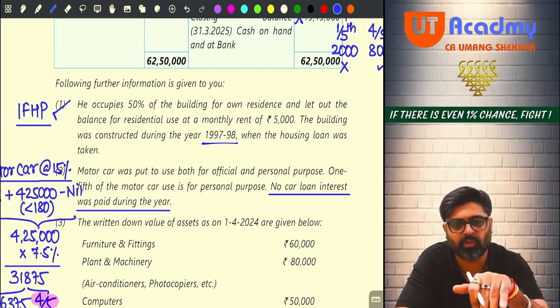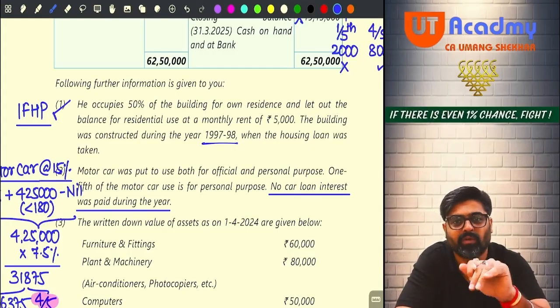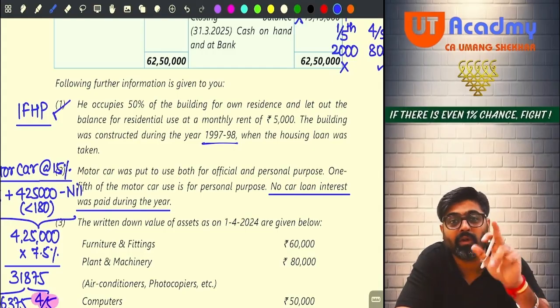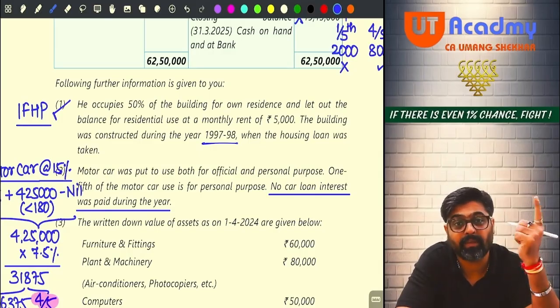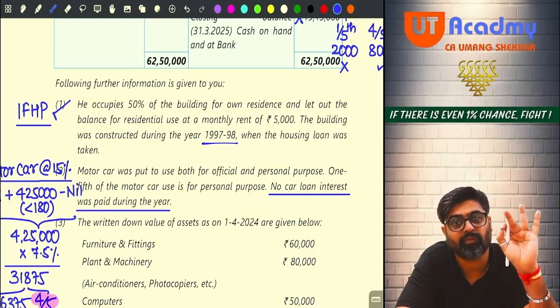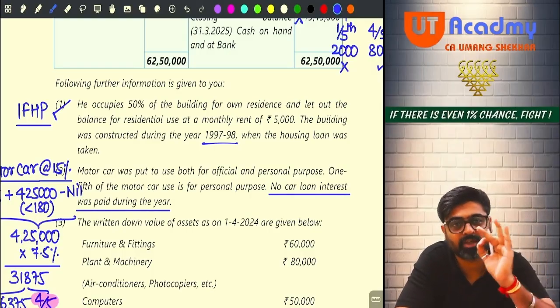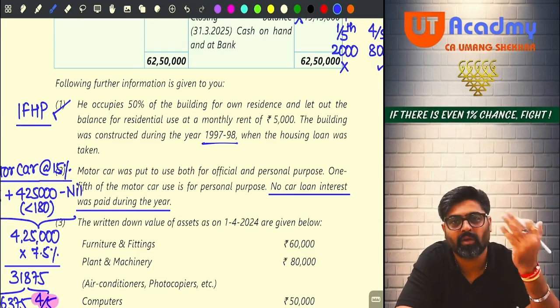Now out of 5,625 you will take 4/5, not 1/5. Now what you will have to do, you will have to come to the payment side. You will have to check on the payment side if the interest of 5,625 paid is given. Go and check your payment side. Interest payment 5,625 given, not given.